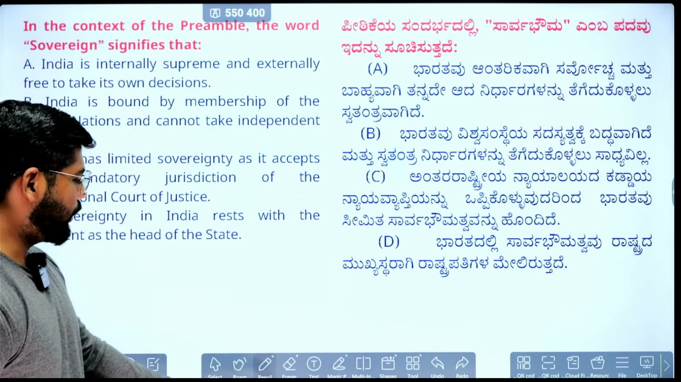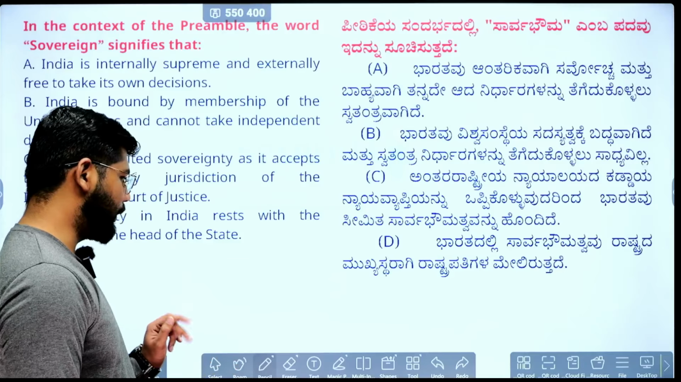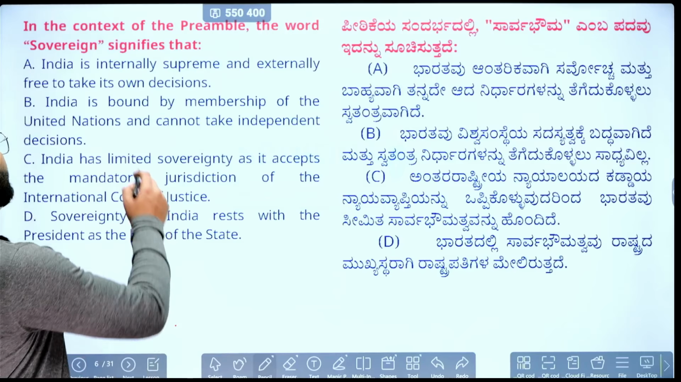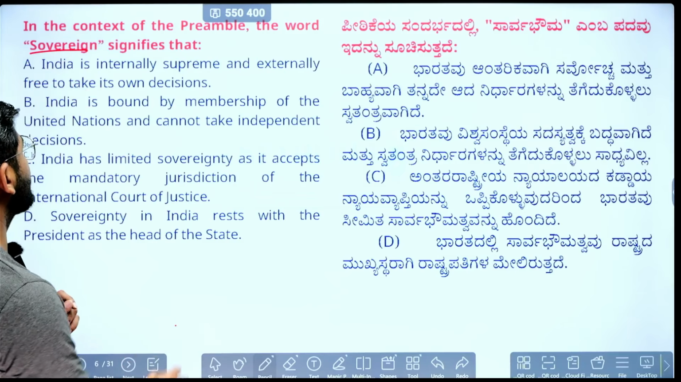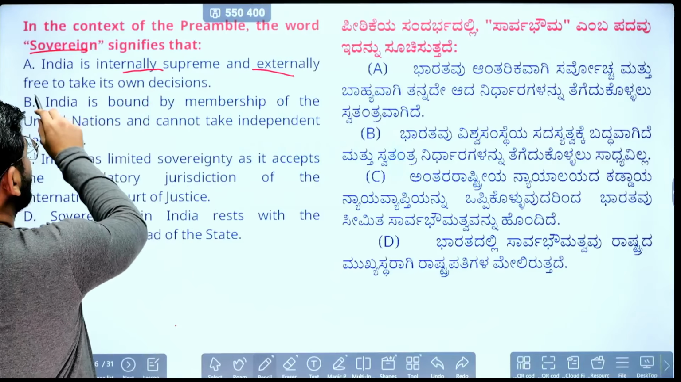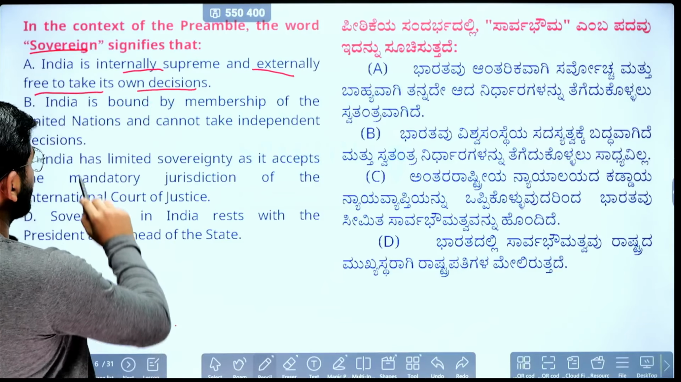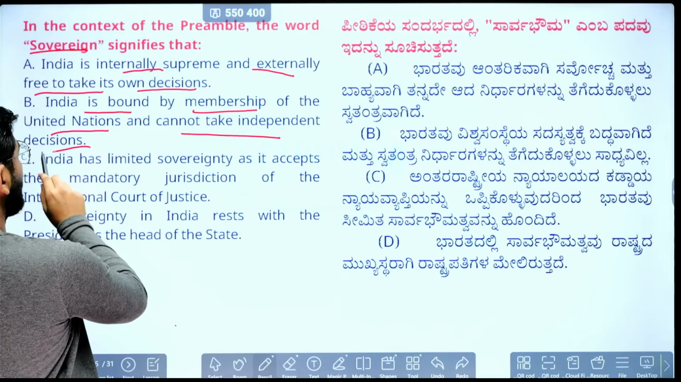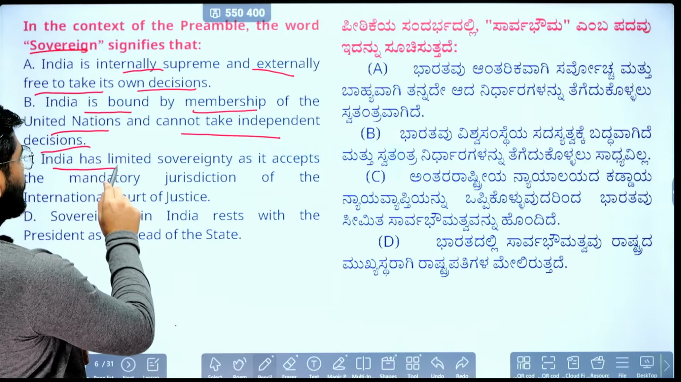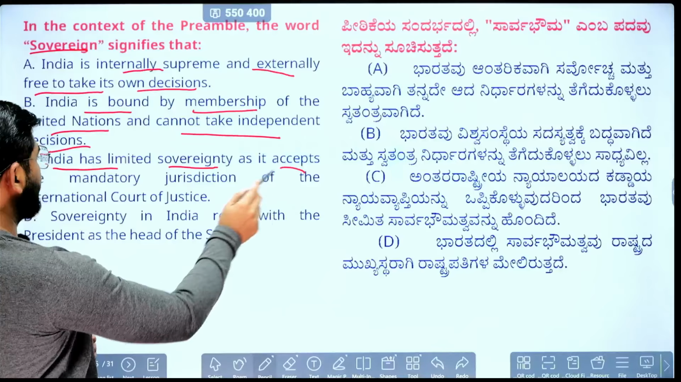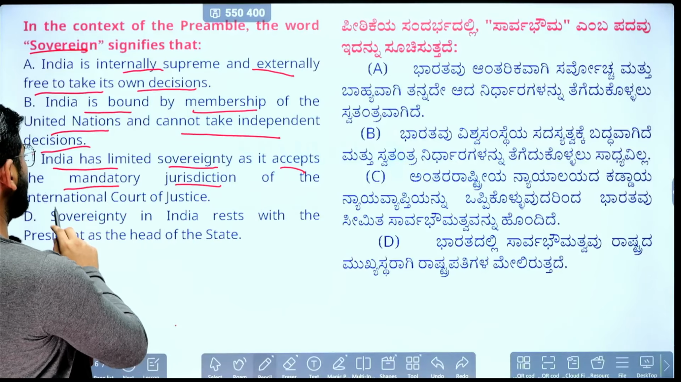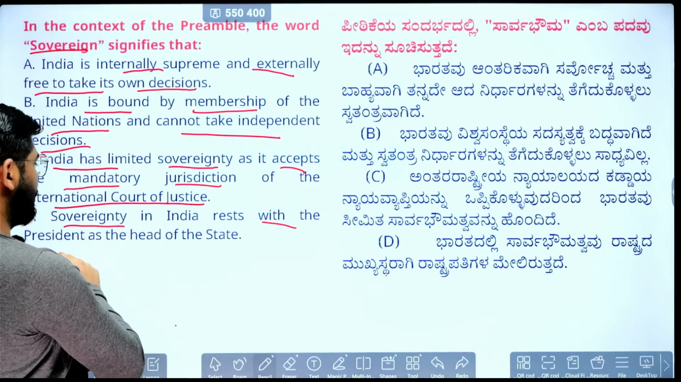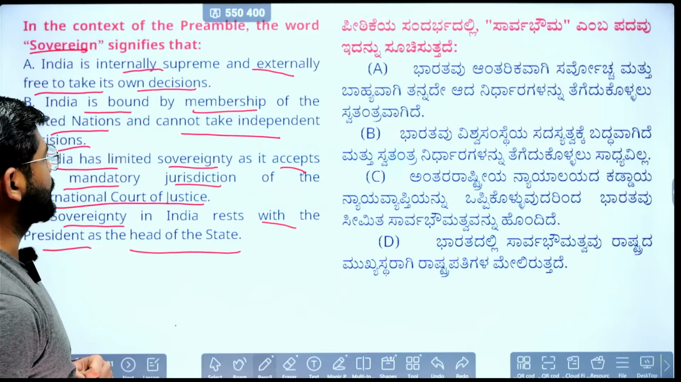Again, the word sovereign I just explained, so there is no point to pause the video and answer it, because I have already explained what sovereign means. First, India is internally supreme, externally free to take its own decision. Second, India is bound by the membership of the United Nations and cannot take its independent decision. Third, India has limited sovereignty and accepts the mandatory jurisdiction of the International Court of Justice. Fourth, sovereignty in the country rests with the president as the head of the state.